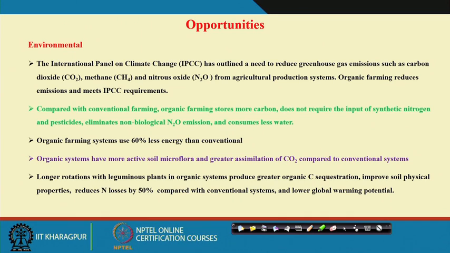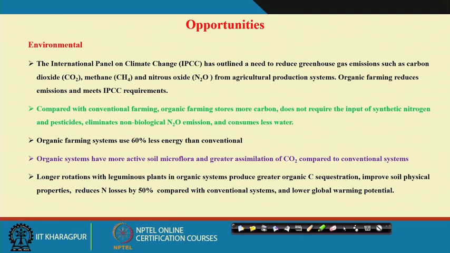That is what we are discussing, because if you go for organic farming and you are using legumes in rotations, they fix atmospheric nitrogen. So, that way we can minimize the use of synthetic fertilizers, and through biological nitrogen fixation they enrich the soil fertility, and that minimizes especially the nitrogen fertilizers used, and we can minimize the nitrous oxide emission to the atmosphere.